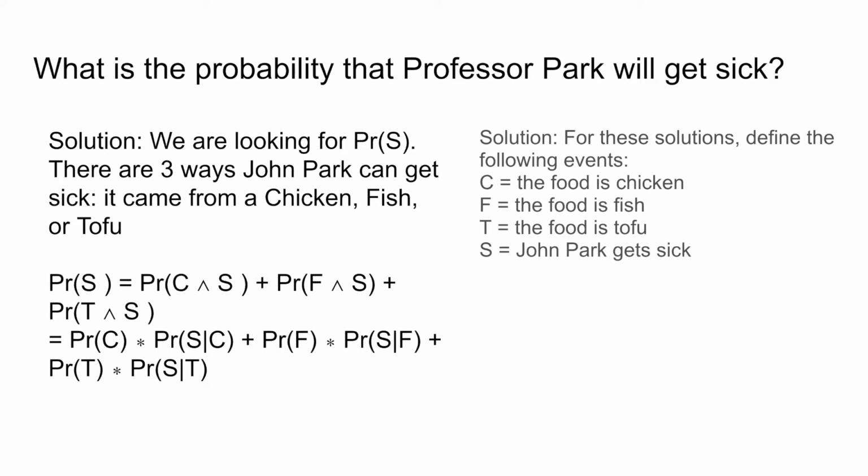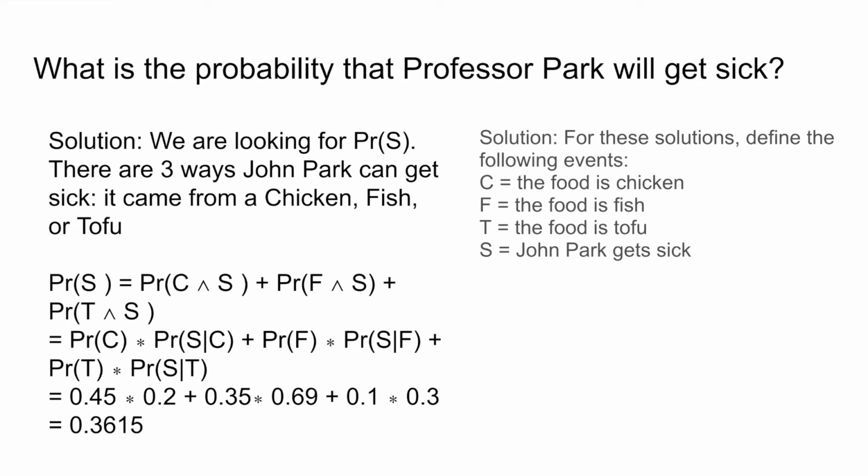We can then use the definition of conditional to rewrite this statement as the probability of C times the probability of S given C, plus the probability of F times the probability of S given F, plus the probability of T times the probability of S given T. Now when we substitute in the corresponding values, we get 0.45 times 0.2 plus 0.35 times 0.69 plus 0.1 times 0.3. This gives us our final value of 0.3615, which means that there's a 36.15% chance that Professor Park will get sick from going to Steast.